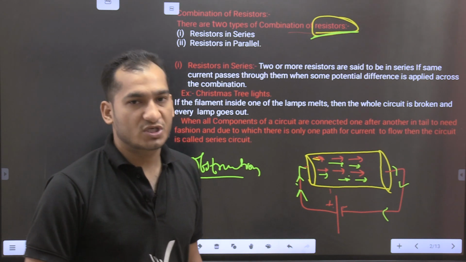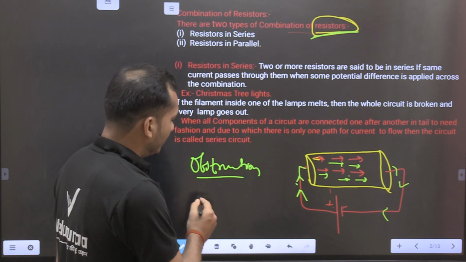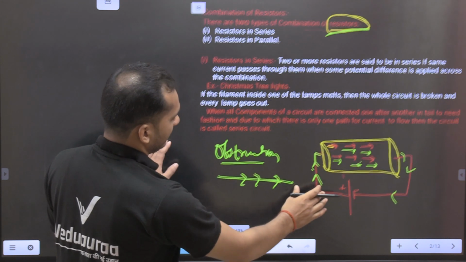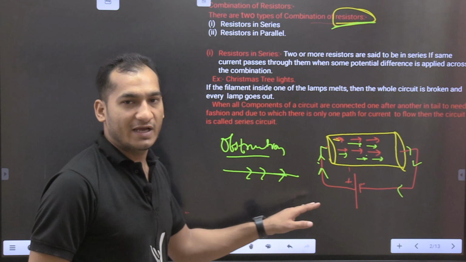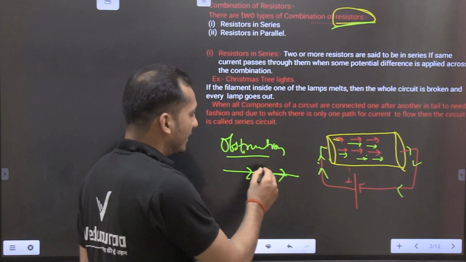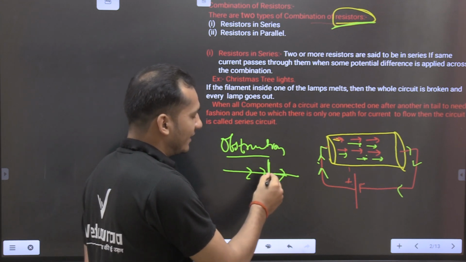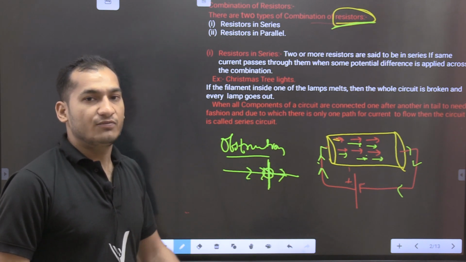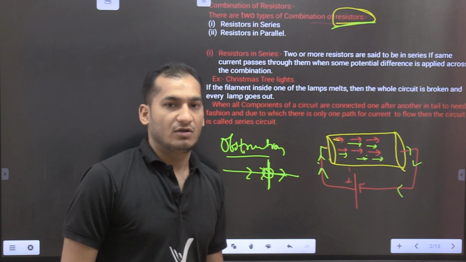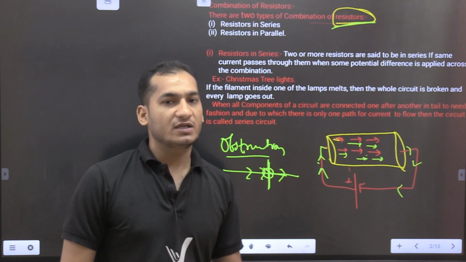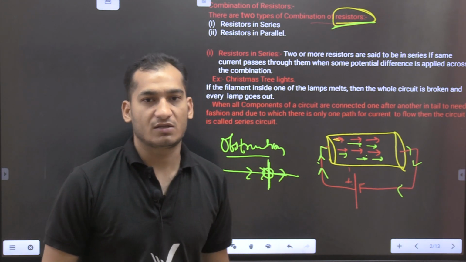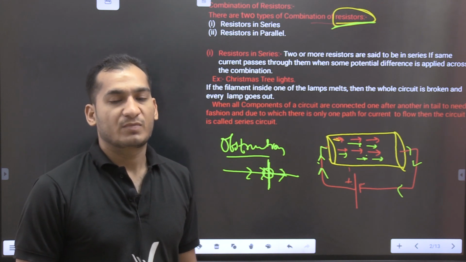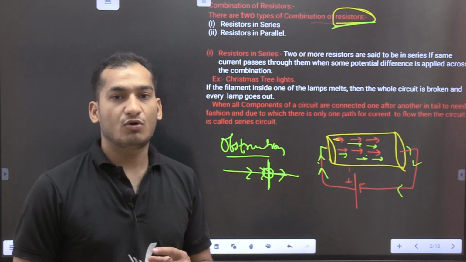The meaning of obstruction is this: this is our wire, and when we flow the electrons in the wire, and we cut the wire at one side and join it again, that means if there is a cut in the wire, if there is a jointed part in the wire, then it gains resistance. So we cannot cut the wire. We can bend the wire, but we cannot cut the wire.